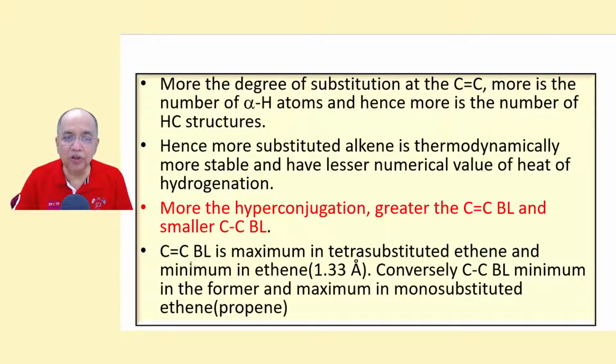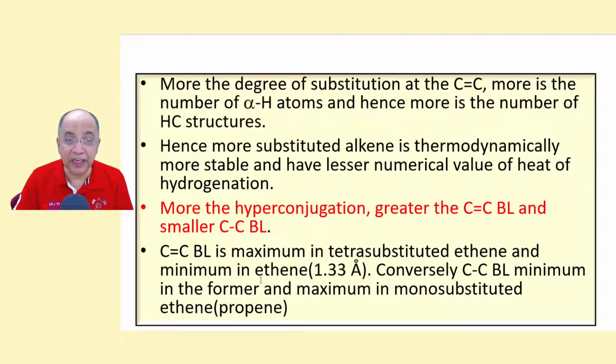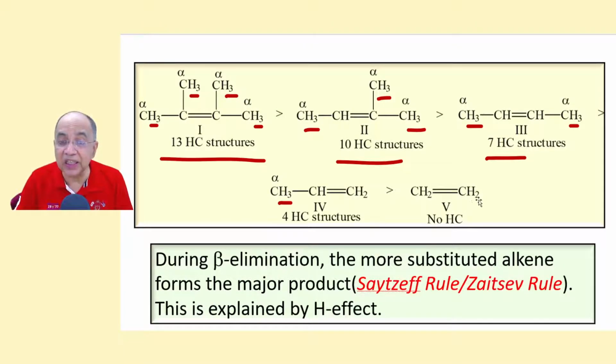The C=C length is maximum in tetra-substituted ethene. Since the number of hyperconjugation structures is maximum here, the polarization takes place 12 times. So the single bond character is more, so the C=C length is maximum in tetra-substituted ethene and minimum in ethene. In ethene there is no hyperconjugation, so it is 1.33.